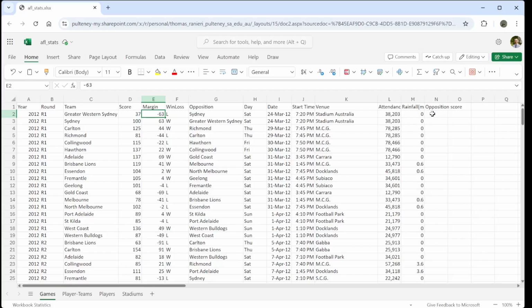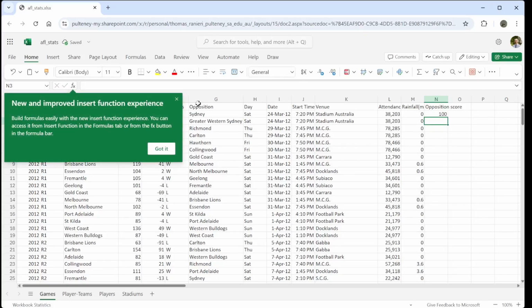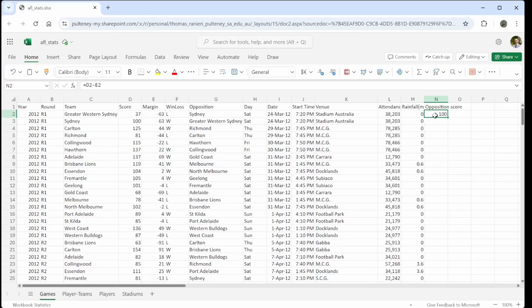To make my formula, I can click on here and type equals. And I can either click on this cell D2 or I can type D2. Either way, it's selected that score for this game. And now I can type minus or subtract. And again, I can either type E2 or I could have clicked on E2. Now, when I press enter, very good. It says that the opposition score was 100. That makes sense. Greater Western Sydney got 37 points, lost by 63, so the opposition got 100.